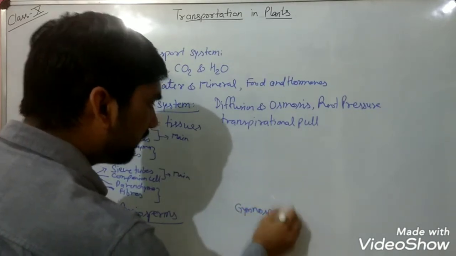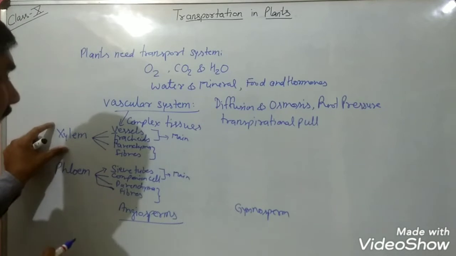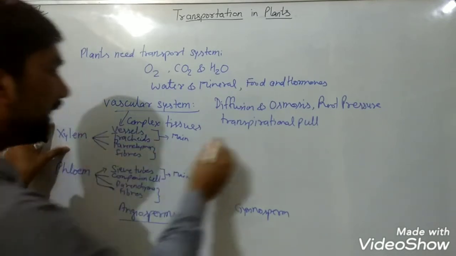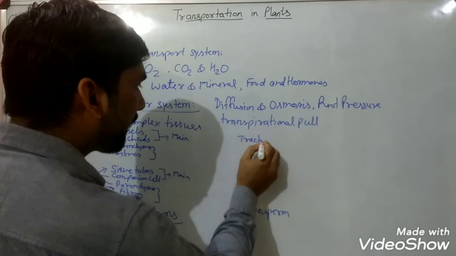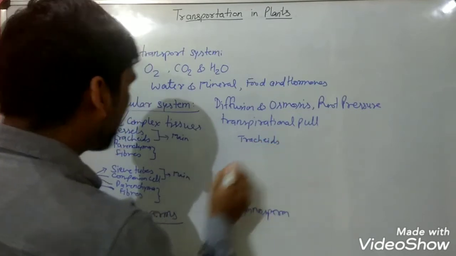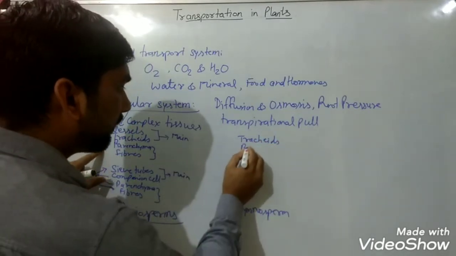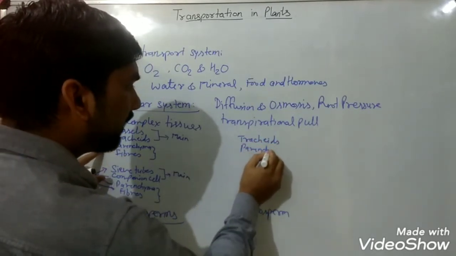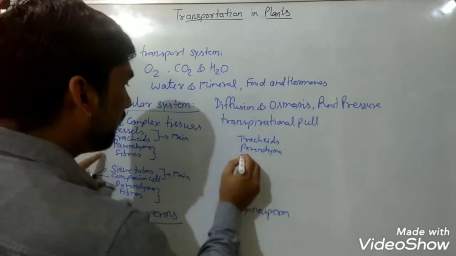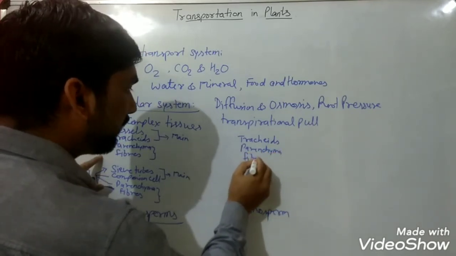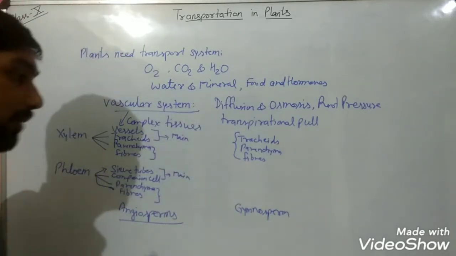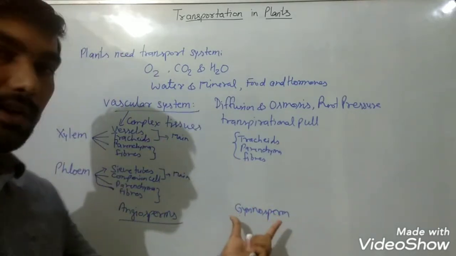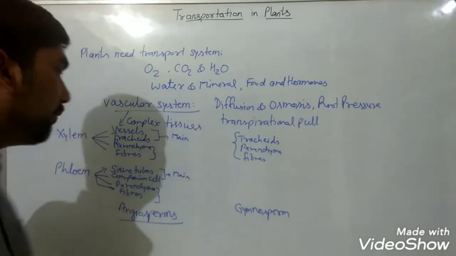in gymnosperms, in xylem, vessels will be absent. Here in gymnosperms only tracheids, parenchyma and xylem fibers, only these three components will be present in non-flowering plants.